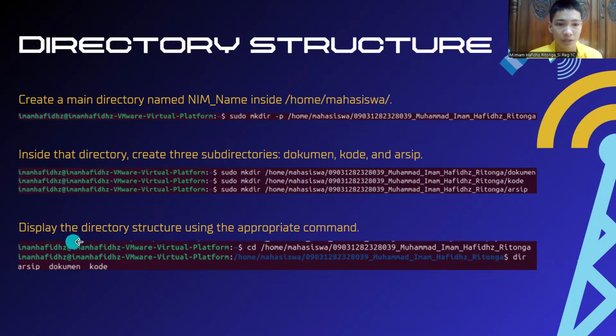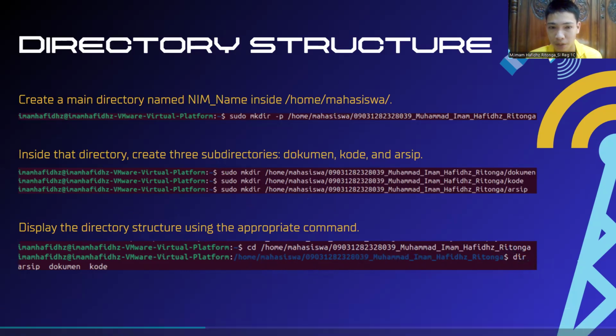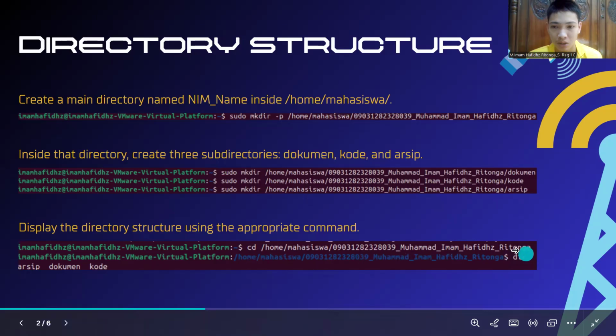And then display the directory structure using the appropriate command. Here's the code. I use cd /home/mahasiswa/ my name underscore my name. Here's the code to display the directories that have been made. So here's the code, and then it displays arsip, dokumen, and kode.